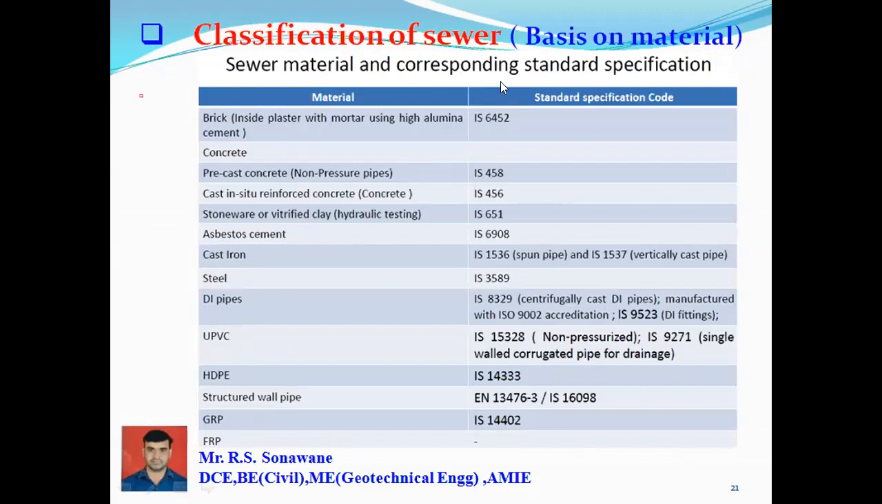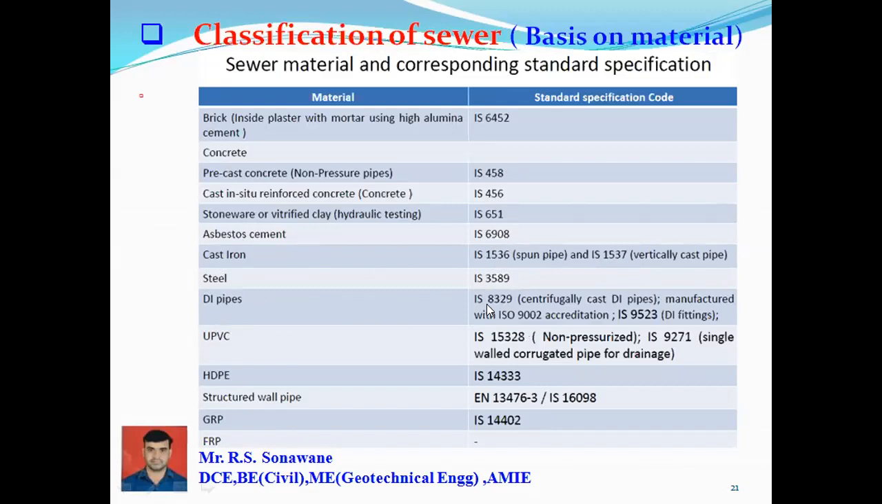Here are some sewer materials corresponding to their standard specification. Brick with inside plaster of mortar using high alumina cement as per IS 6450, then precast concrete as per IS 458, cast in situ reinforced concrete as per IS 456, stoneware vitrified clay IS 651, asbestos cement IS 6908, cast iron IS 1536 for spun pipe and IS 1537 for vertical cast pipe, steel IS 3589,